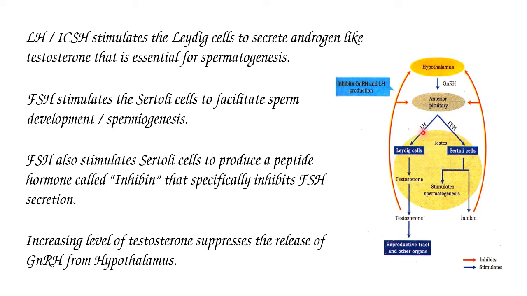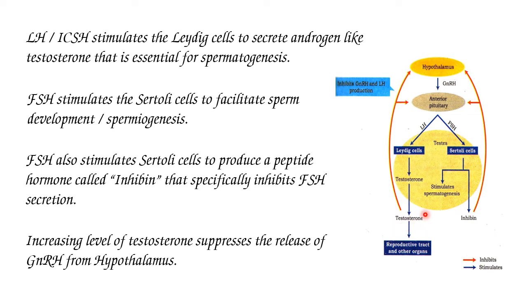So now this LH acts on those interstitial cells called Leydig cells, which secrete androgens like testosterone. This testosterone is essential for spermatogenesis and also essential for other organs, particularly the reproductive tract.